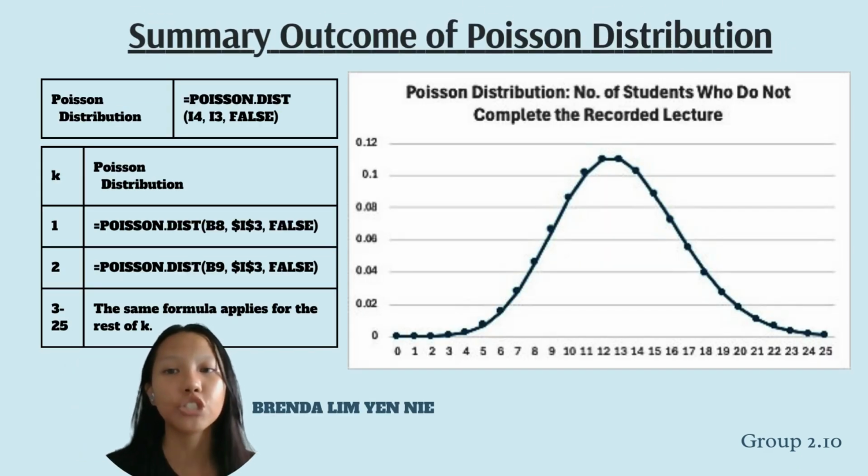As you can see here, the chart above displays a Poisson distribution for the number of students who do not complete the recorded lecture. And as you can see from the Poisson distribution, the peak is 13 students, which is also the mean, meaning this is the most common number of students who do not complete the recorded lecture. The Poisson distribution is also skewed slightly to the right, where most probabilities are concentrated between 8 to 16 students, meaning disengagement usually falls in this range. But beyond that range, the likelihood of students not completing the recorded lecture drops significantly.